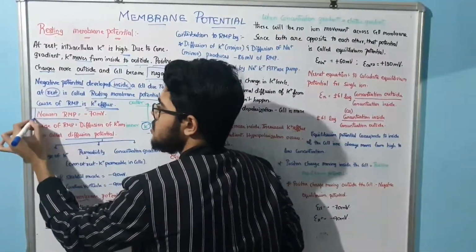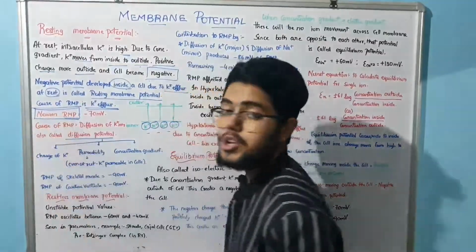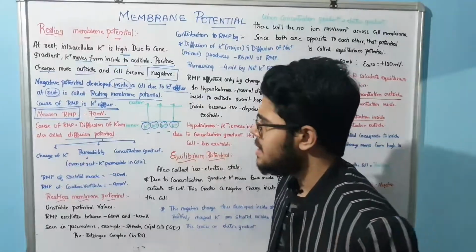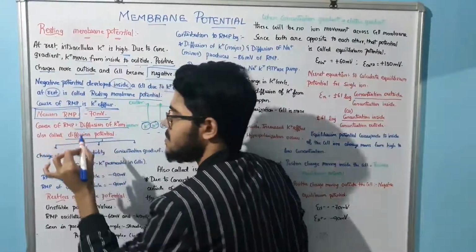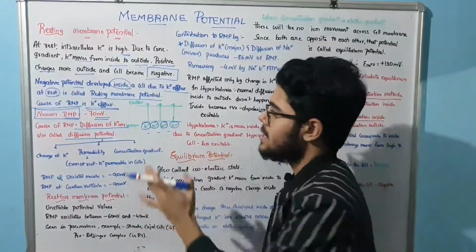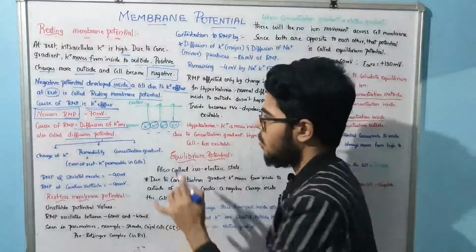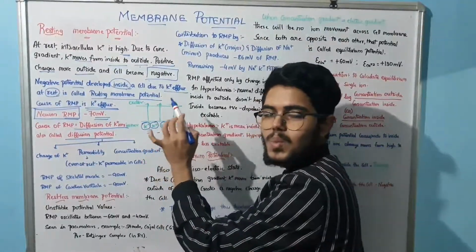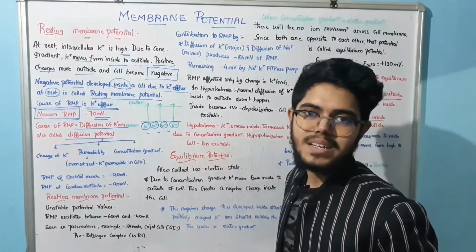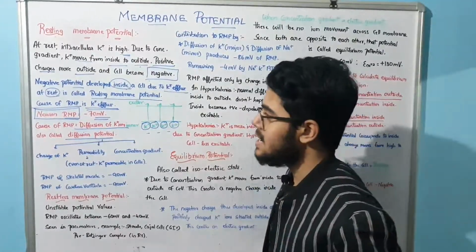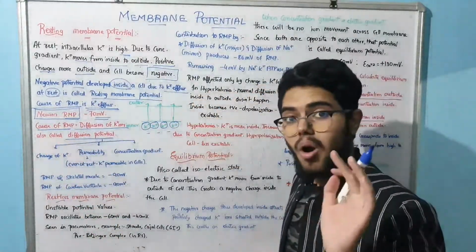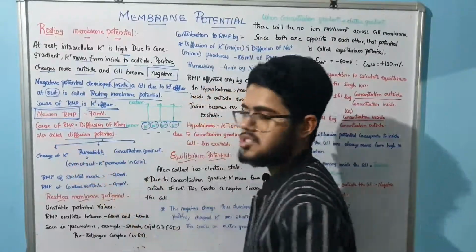Remember one concept: the neuron RMP. What is the resting membrane potential for neuron? It is -70, and what is the cause for RMP? Diffusion of potassium ions. If you remember the concept, you can know these words. Potassium is moving from inner to outer. What is accumulating? Negative charges are accumulating. So the cause for RMP is diffusion of the potassium ions. That is called the diffusion potential.